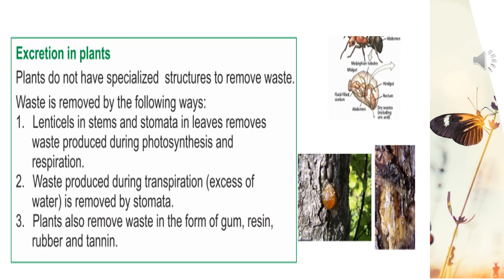Waste produced during transpiration, we know now what transpiration is, the excess water loss through stomata in the form of water vapor, is what transpiration is. Okay, it is also removed through stomata, which are present on the lower part of the leaf. And plants also remove waste in the form of gum, resins, rubber and tannin.